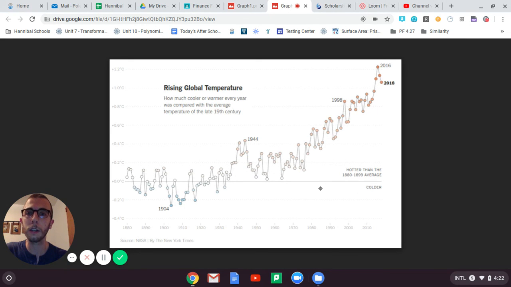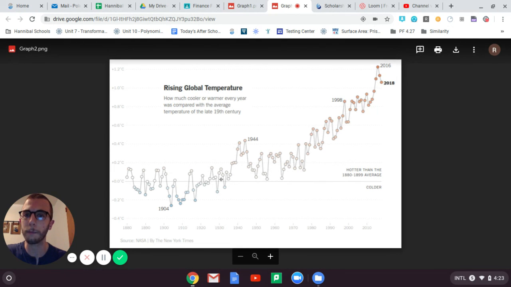But now here, instead of 1951 to 1980 as our baseline, we're looking further back in time. So the baseline comes from a time that was much longer ago. Okay, and now also the first graph was a type of bar graph. This graph is a type of dot plot where all the dots are connected to the next dot.